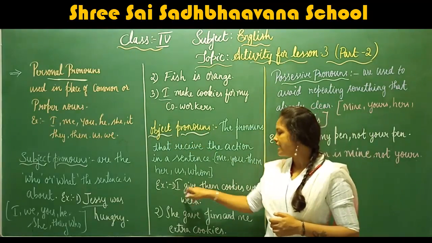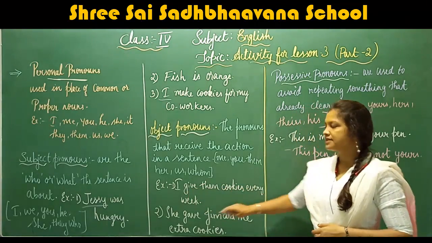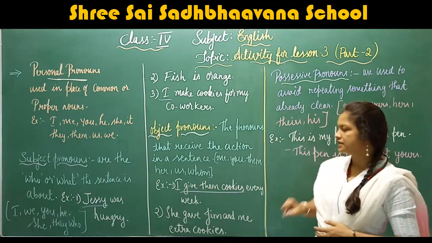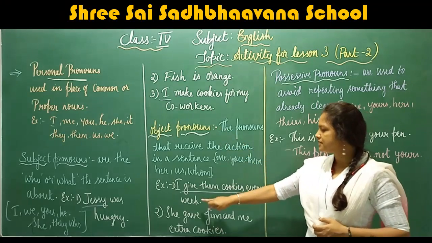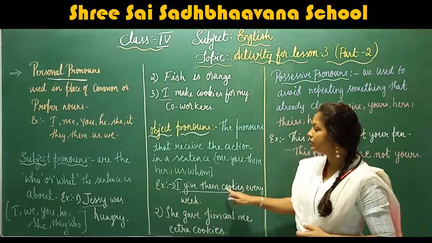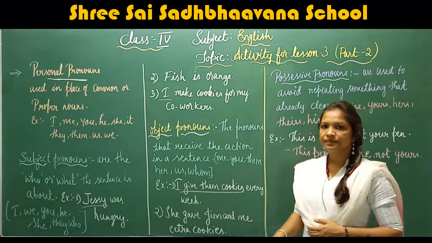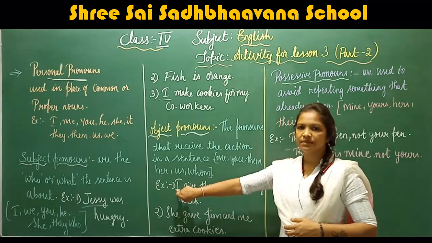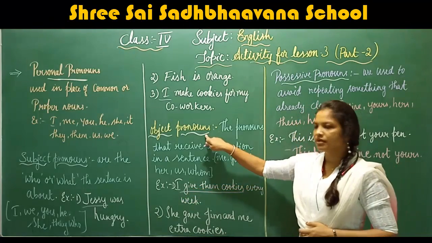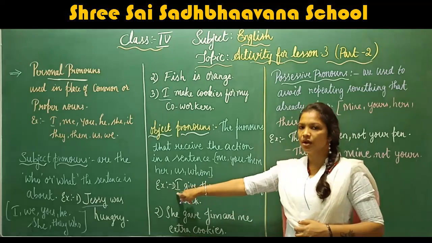For example, see, I give them cookies every week. Here, what is the action? Give them cookies. Here the sentence is about the action that is received by the subject pronoun. Understood? Here I is the subject pronoun. Them is the object pronoun because it is talking about the action received by the subject pronoun.